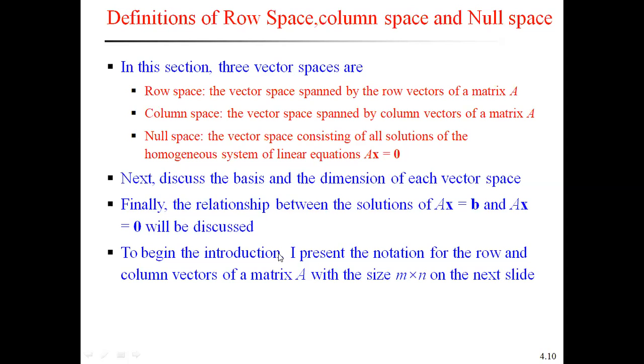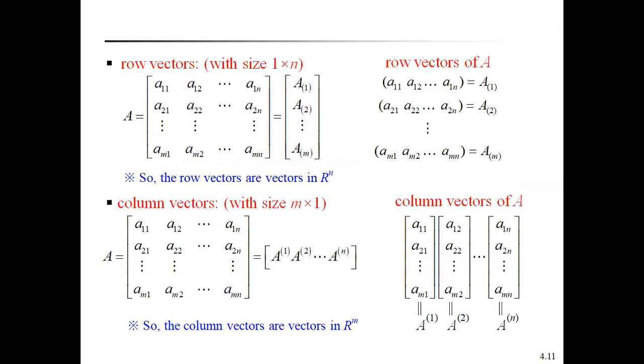To begin, to define these three vector spaces, row space, column space, null space, first, what are the notations of the row vectors and the column vectors of a matrix of size m by n? How to define the row vectors in a matrix A?